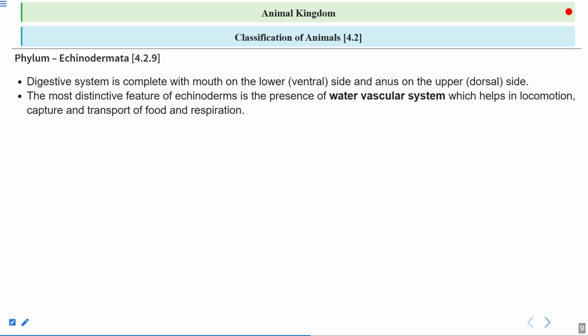And the cells can take all the oxygen that is dissolved in it, and they can perform the process of respiration. So how important this water vascular system is, you can see here. It is helping in the process of locomotion. It is helping in the process of transport of food and also in the process of respiration.